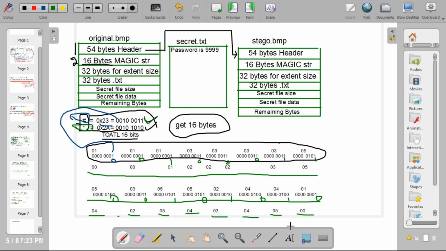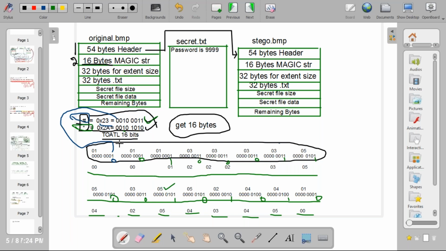Please remember, you need to place the values. That's all. You should not toggle. Whatever the value is there, you need to take that one and put it in the LSB. That's all. You should not toggle. See now here, 5 is there. The bit to be encoded is 1, so 1 you need to put here. Whatever the value of the LSB is, it is not important.